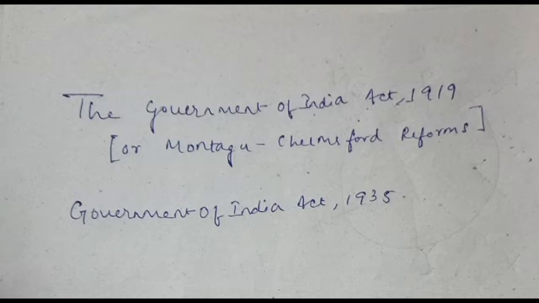Now, elections and franchise. Under this act, the franchise was restricted. There was no universal adult franchise, no adult suffrage. What is the universal adult franchise? What do you know about today's elections? Who is the current Chief Election Commissioner of India? Write your answers in the comment section below.